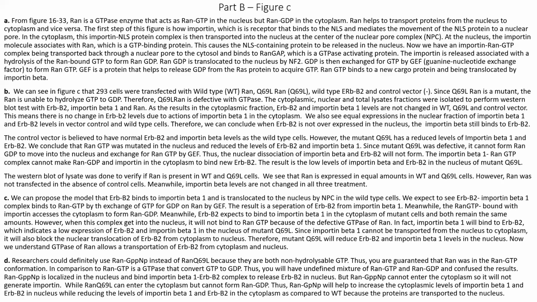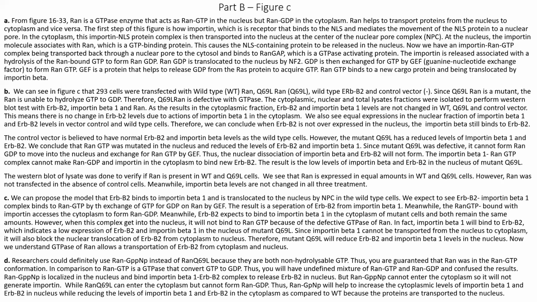That's why the nuclear dissociation of importin beta and ERBB2 will not form, and we have the importin beta 1 RAN GTP complex that can no longer make RAN GDP and importin in the cytoplasm to bind new ERBB2 anymore. So the result is that we have a low level of importin beta and ERBB2 in the nucleus of the Q69L mutant. The Western blot of lysate indicates that they're trying to verify if RAN was present in the wild type and Q69L mutant cells.